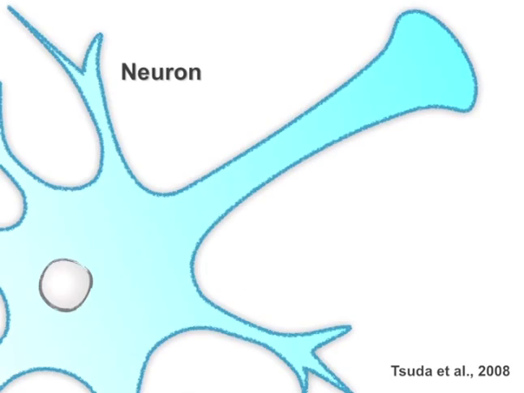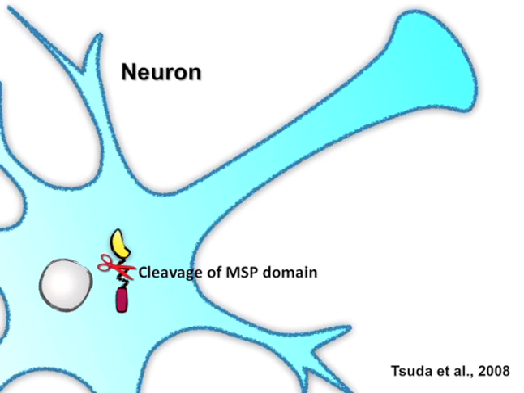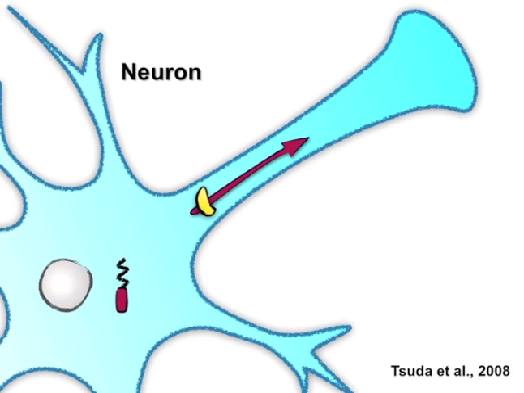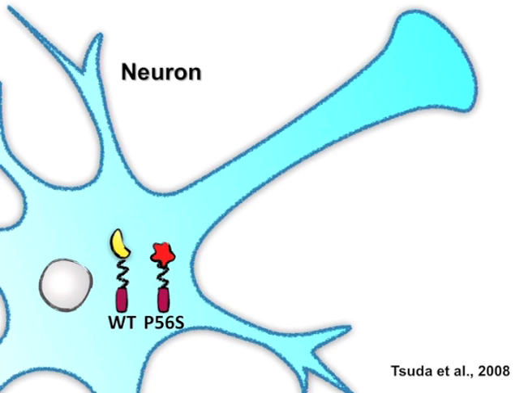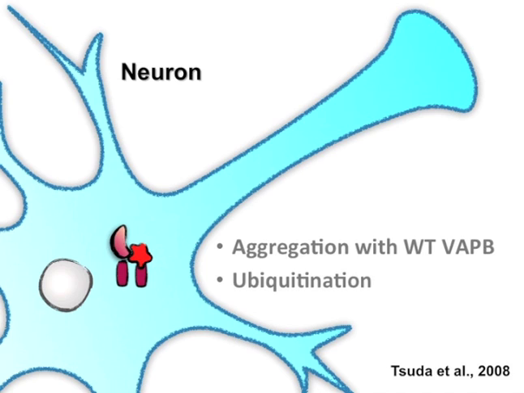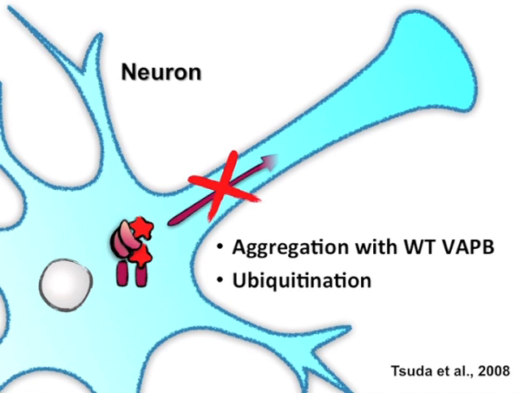Together with the Bellen lab, we set out to test the hypothesis that the VAP-B MSP domain was a secreted factor important for motor neuron function or survival. In 2008, we showed that the VAP-B MSP domain was cleaved from the transmembrane domain and secreted by certain fly, worm, and human cell types. Importantly, the P56S mutation acted as a dominant negative and inhibited secretion. So this suggested that secretion could be important for ALS pathogenesis.